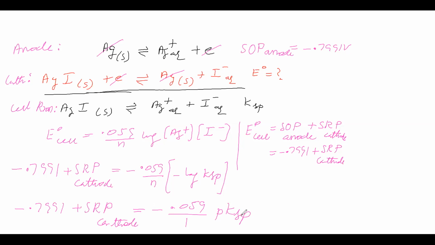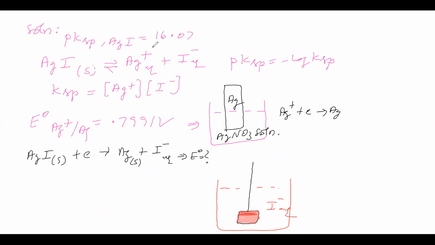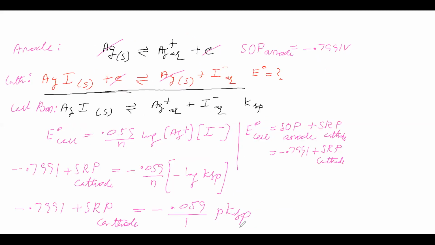Now you see that the Pksp value is given. You see 16.07 is given. Now let us calculate this. SOP of anode we are writing, minus 0.7991 volt plus SRP of cathode.